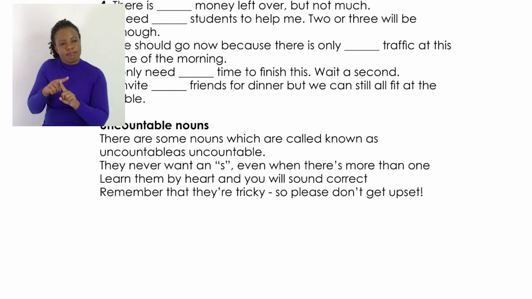Right, I'll give some examples here. We have nouns like mice, which is the plural of mouse. You don't say 3 mices or 2 mouses.